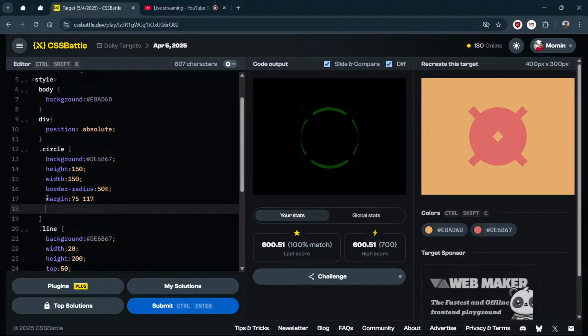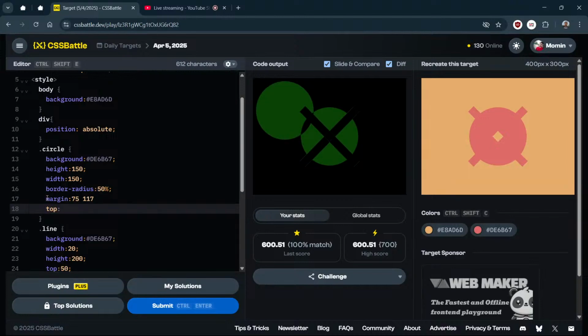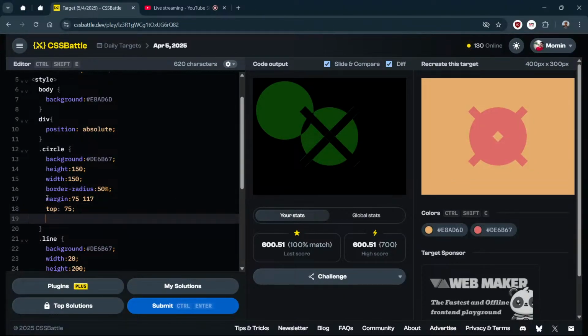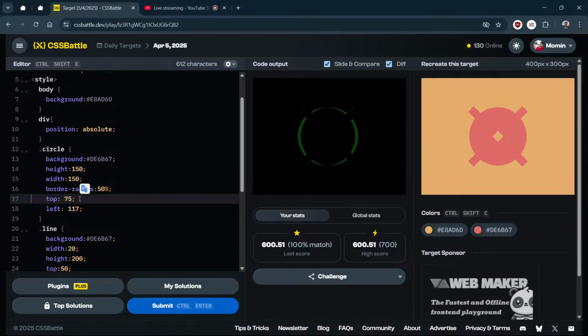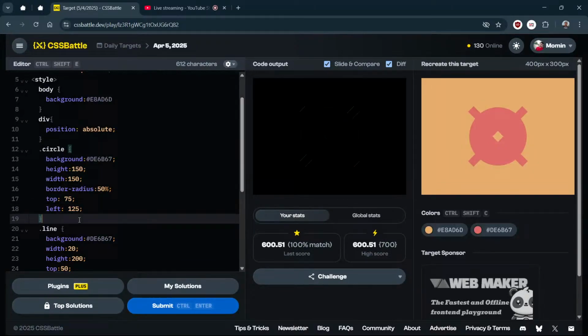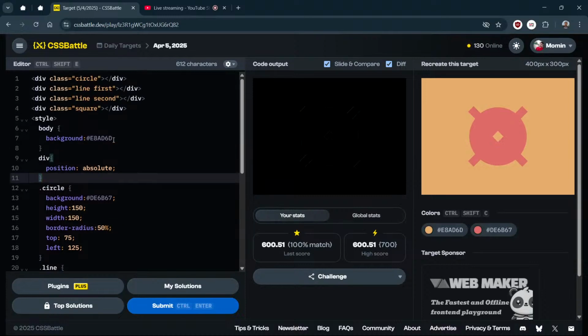Let me just see what we have first here. Top, I think we need 75, and left we need 117, and we can then remove this margin. Okay, let's just make it 25. Yeah, now it is looking similar. Now we are still at 612, so it is not that much of a saving.